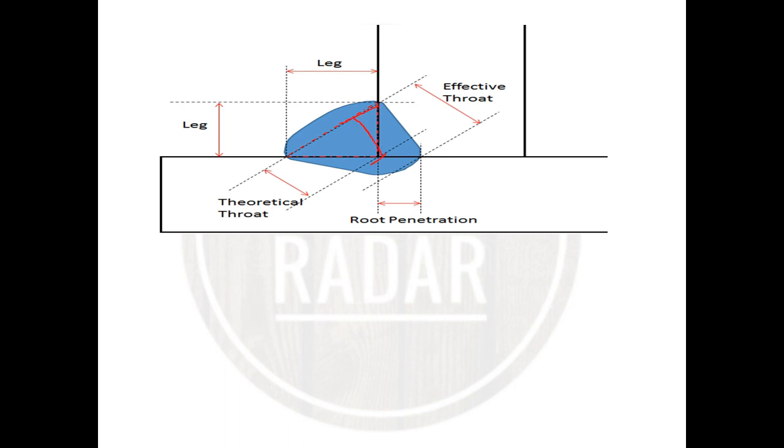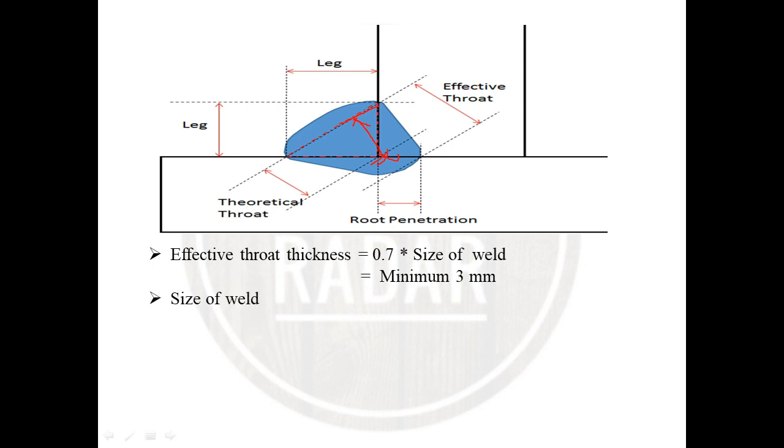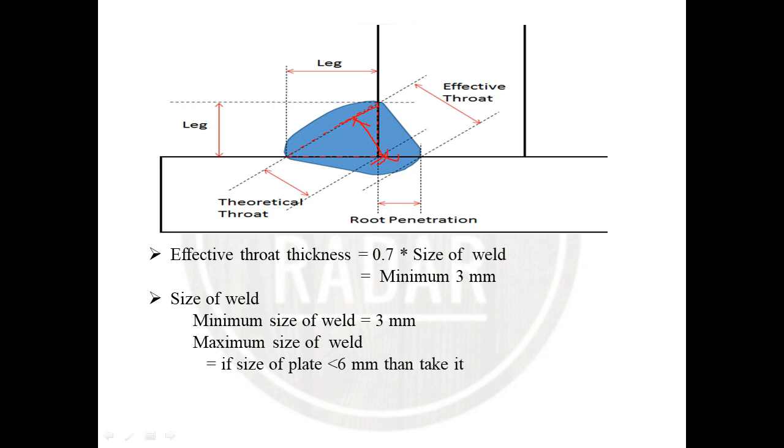The distance between these portions is called the throat thickness. The effective throat thickness is 0.7 times the size of weld, or the minimum criterion will be 3 mm. So what is the size of weld? The size of weld has two criteria. The minimum size of weld is 3 mm, and the maximum size of weld, if the